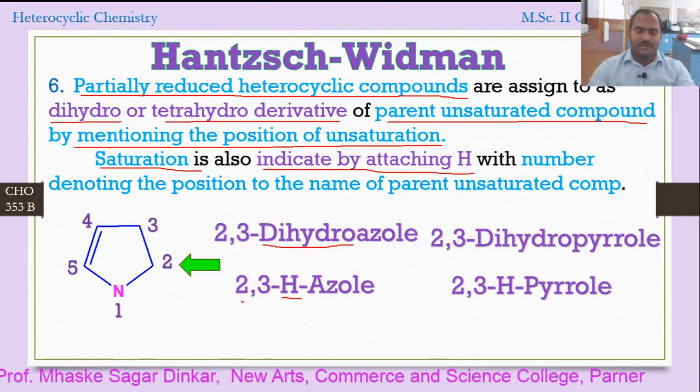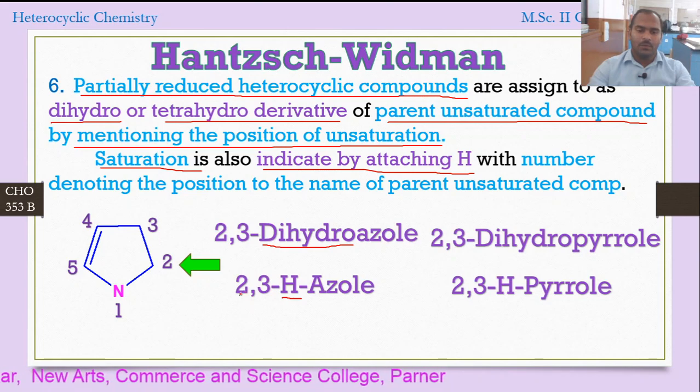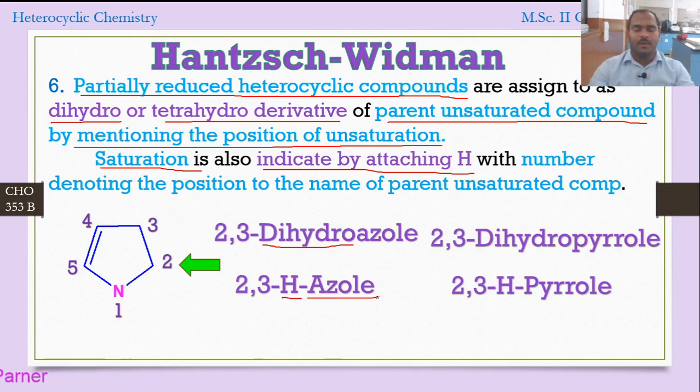Or we can have the second possible way to give the number, that is 2,3H, and here the H indicates that it is saturated, and the second and third carbon are saturated carbon. Azole is the IUPAC name of the compound.